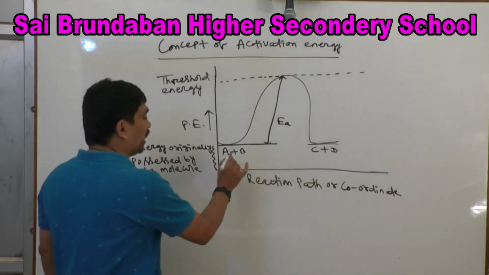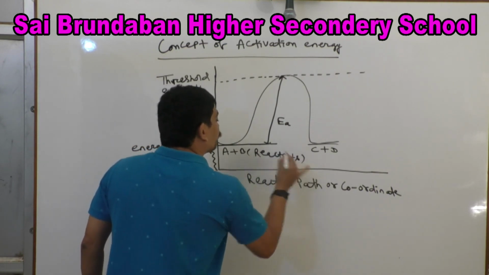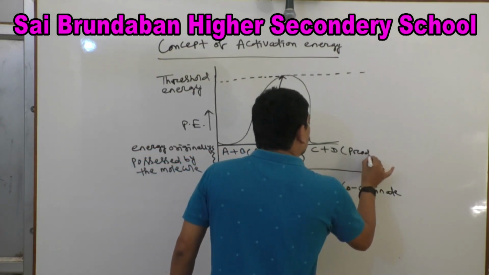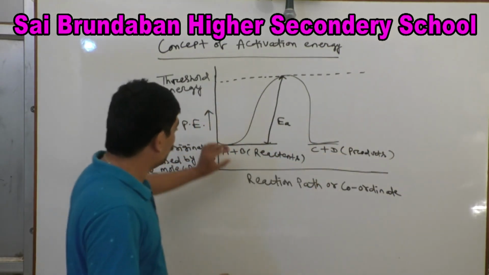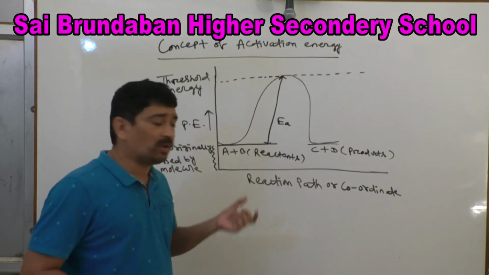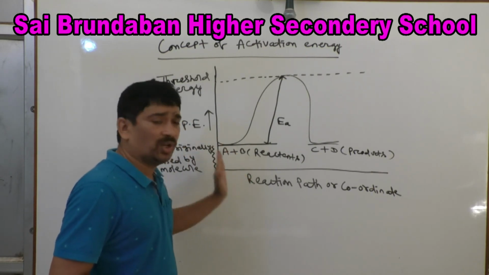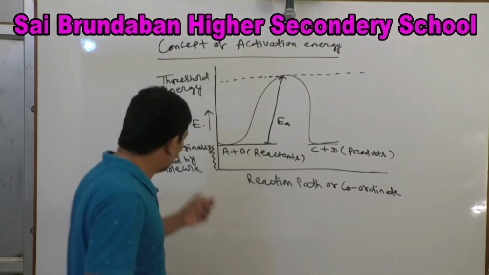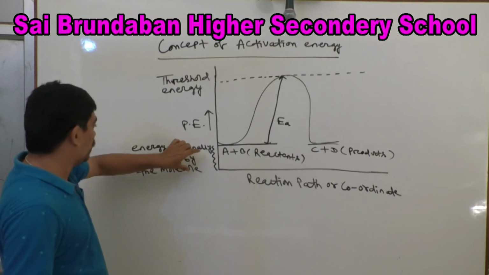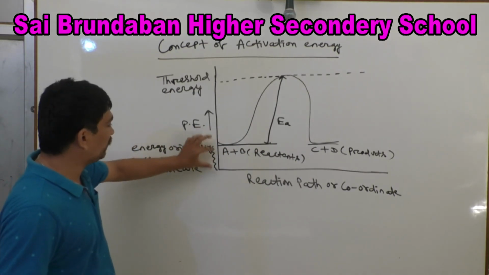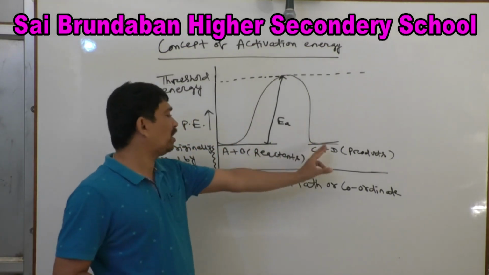Look at this. A and B are reactants, C and D are products. A and B reactant molecules will collide. When A and B collide, the collision is not effective and will not give rise to product. A and B possess the energy originally possessed by the molecule. This much energy is possessed by the reactant molecules A and B, but that does not give rise to product.